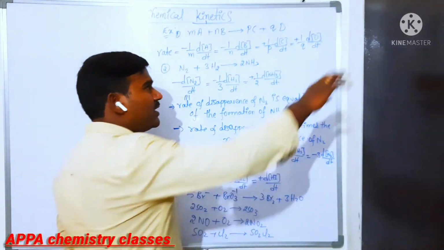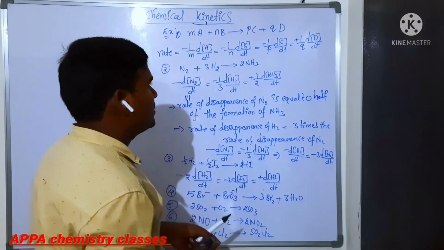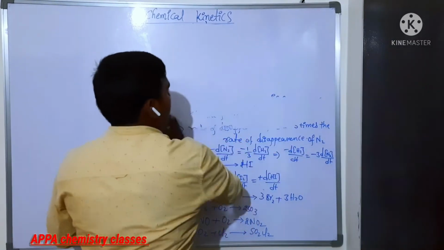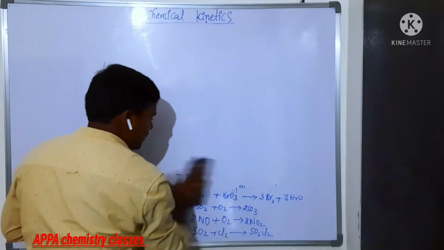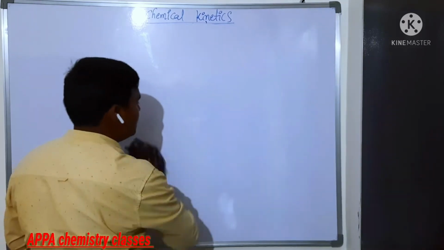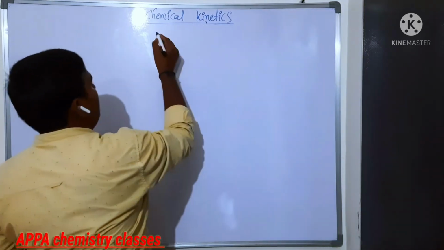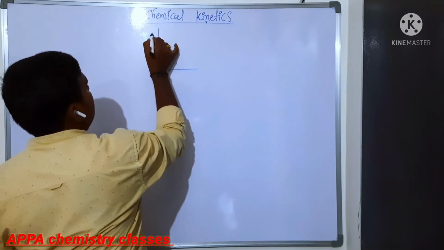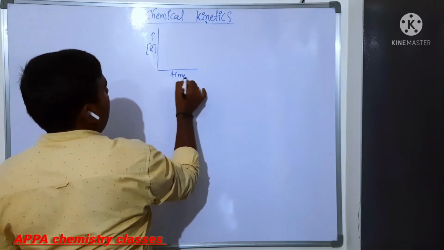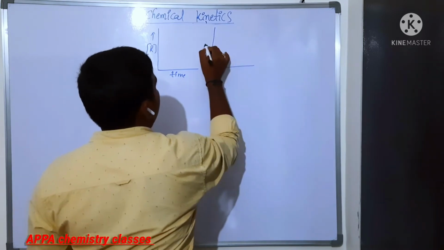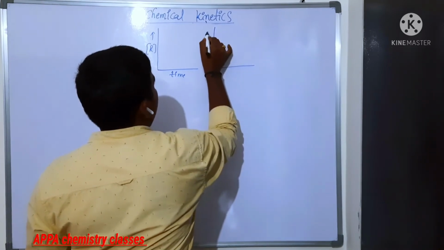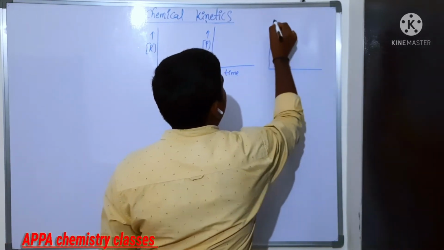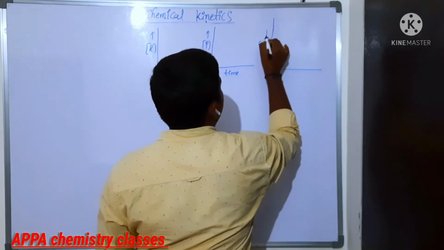Shall we see some graphs related to this, and after discussion of those small graphs, we will see the examples. Now the related graphs. Concentration versus reactant, concentration versus product, we will see. Now we will take the graphs: concentration of reactant versus time, and concentration of product versus time. Now we are taking concentration versus time.